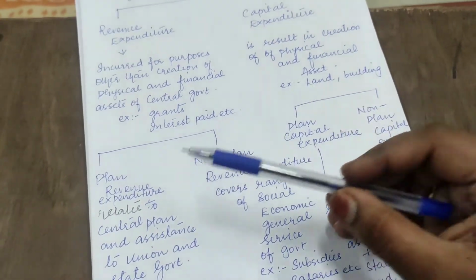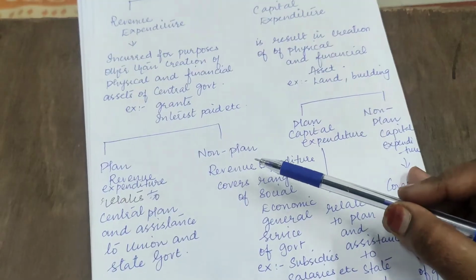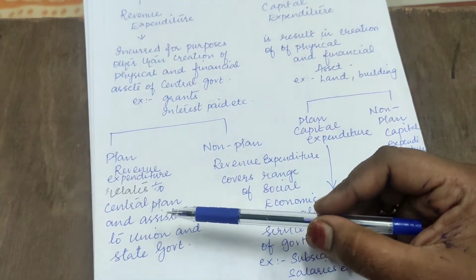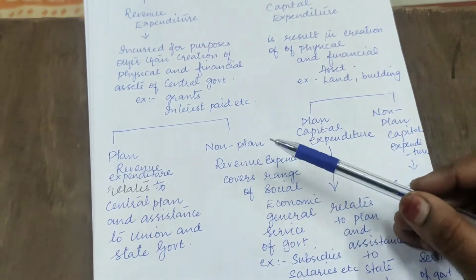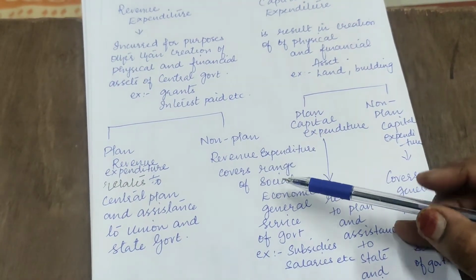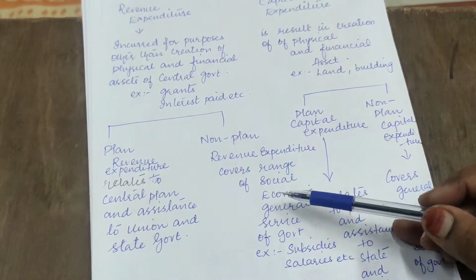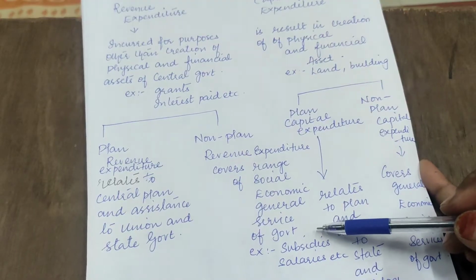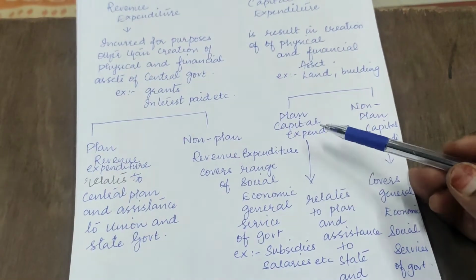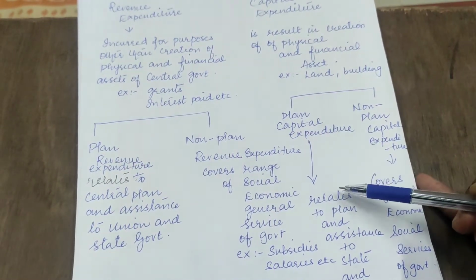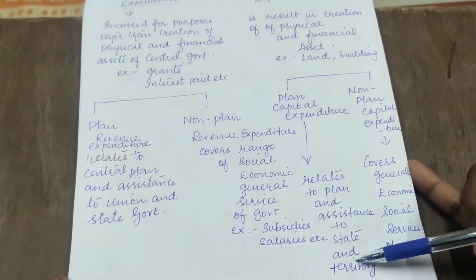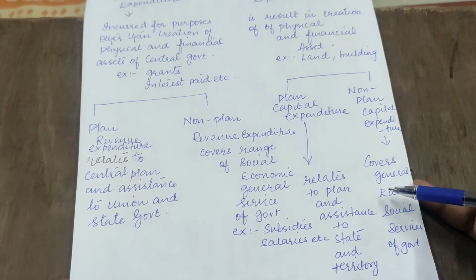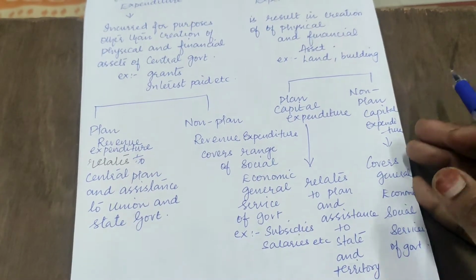Planned revenue expenditure is a kind of assistance given to state and union territory, and non-planned revenue expenditure covers the range of social, economic and general services of government, for example subsidy, salary, etc. Planned capital expenditure again relates to plan and assistance to state and territory. Non-planned capital expenditure covers financial, general, social services of government.